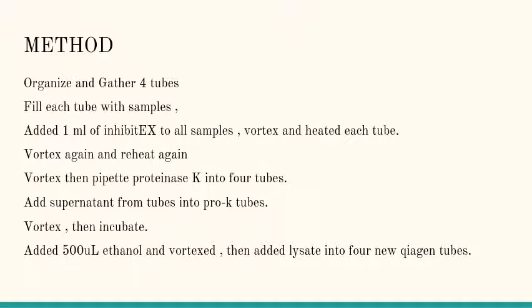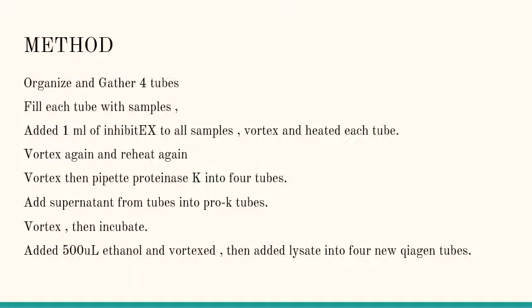So for methods, we gathered 4 tubes and we filled each tube with samples from 4 different people, and we added 1,000 microliters of InhibitEX to each microcentrifuge tube, and we put those tubes in the centrifuge for 1 to 2 minutes so that we can separate the pellets from the supernatant. And then once we centrifuged them, we placed them in a heat plate at 70 degrees for 2 minutes, and then we centrifuged them again for 15 seconds.